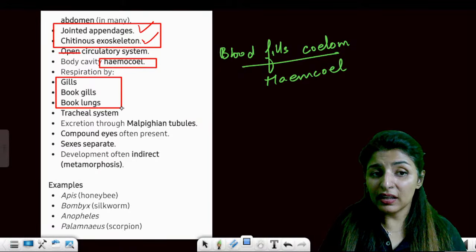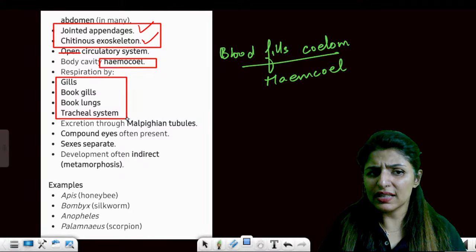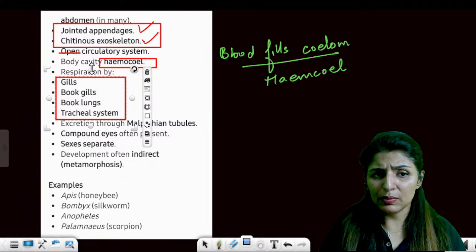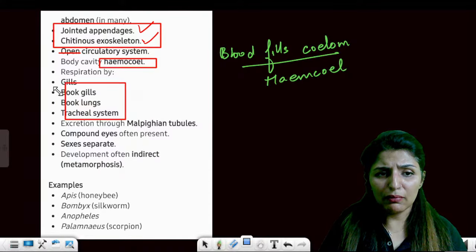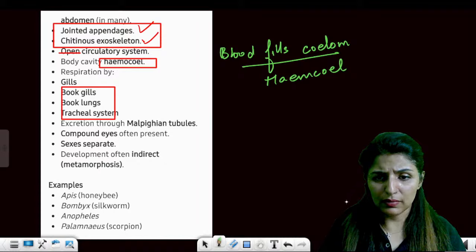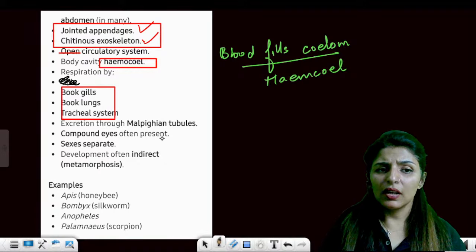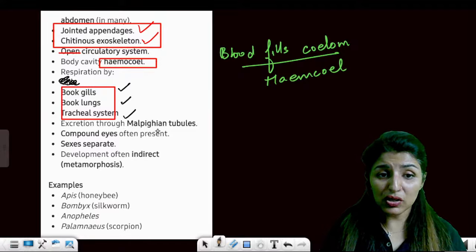Respiration can occur by three methods. It can have book gills, book lungs, and tracheal system. Are these points clear? So book gills, book lungs, and tracheal system are the three methods of respiration.